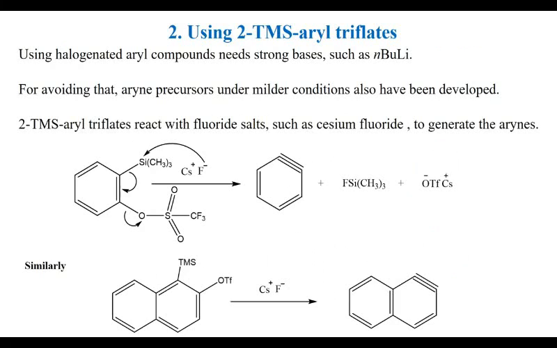These halogenated aryl compounds need severe conditions such as a strong base. Therefore, to avoid that and produce benzyne under mild conditions, 2-trimethylsilyl aryl triflate was treated with a fluoride salt such as cesium fluoride or any other fluoride salt to produce benzyne. Triflate is a very good leaving group here, and the reaction will be completed under mild conditions. Naphthalyne can also be produced by a similar method.